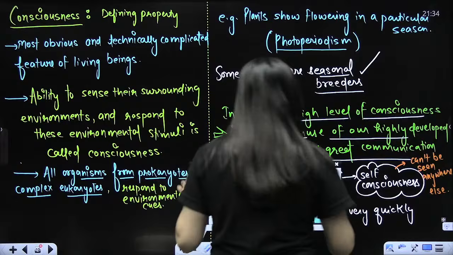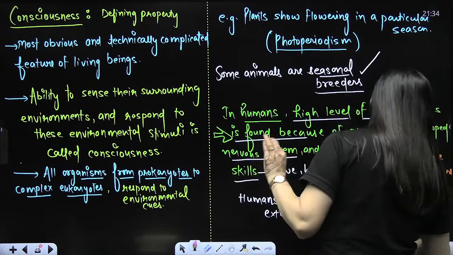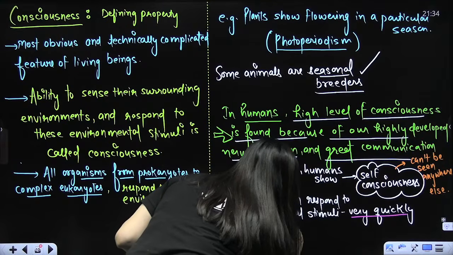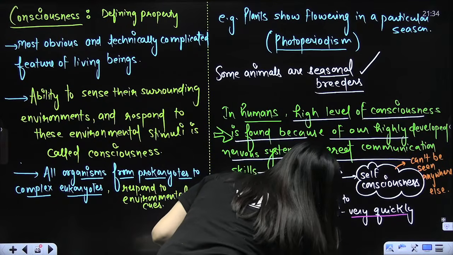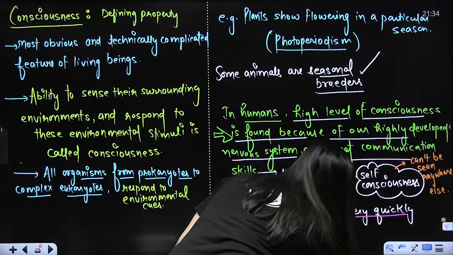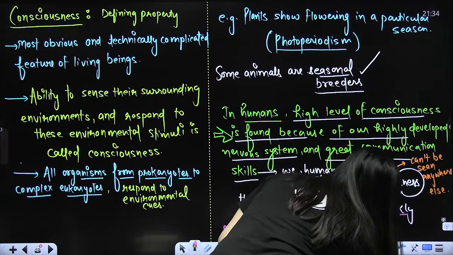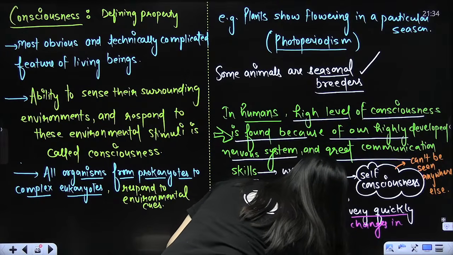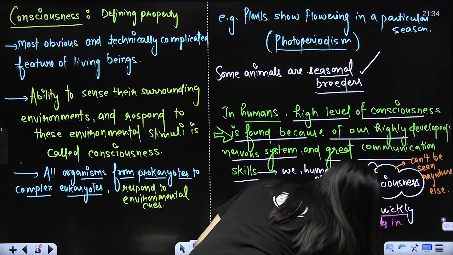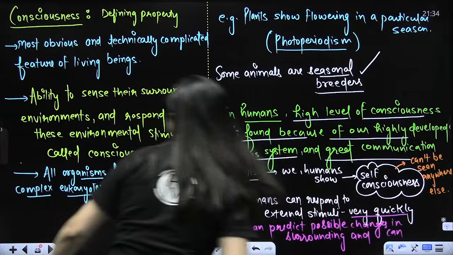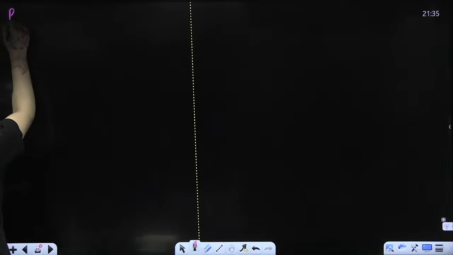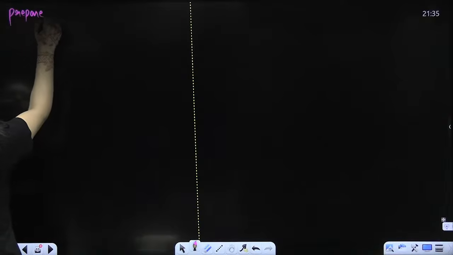So humans can respond to external stimuli very quickly and can also predict possible changes in surrounding and can prepare accordingly. So we are self-aware?